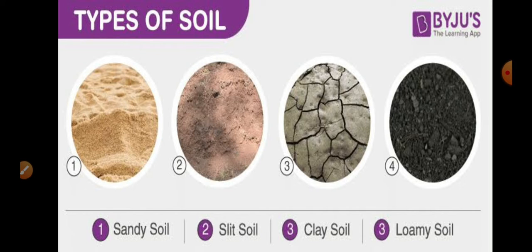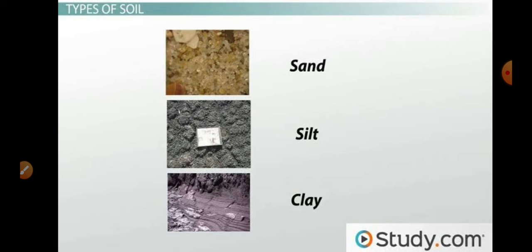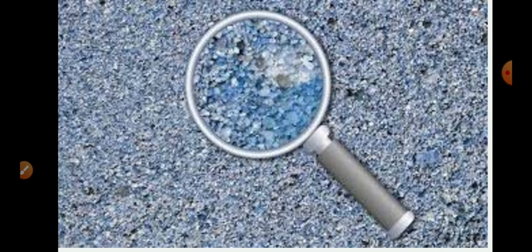When we studied different types of soils, we came to know about sand, silt and clay. So let's collect all such soils and observe them under a magnifying lens.